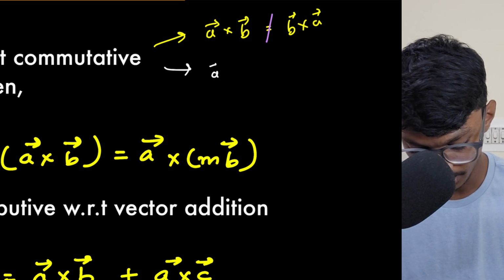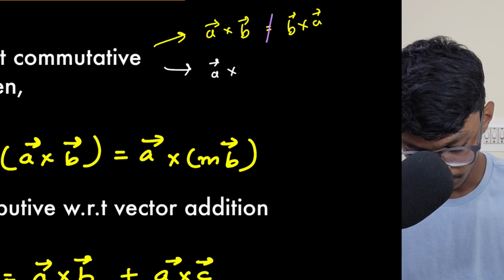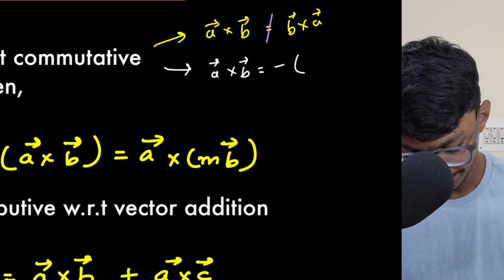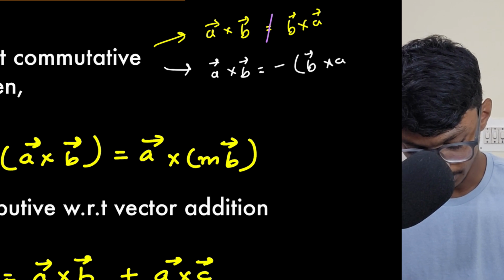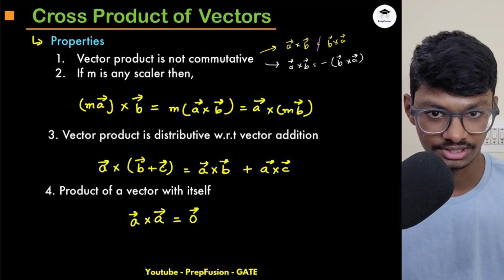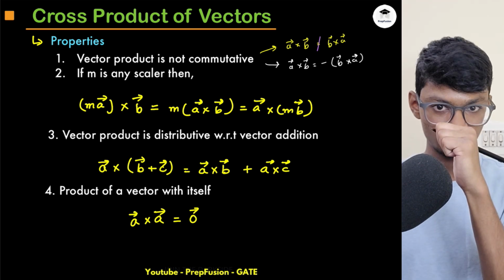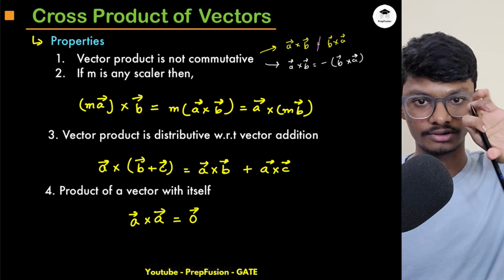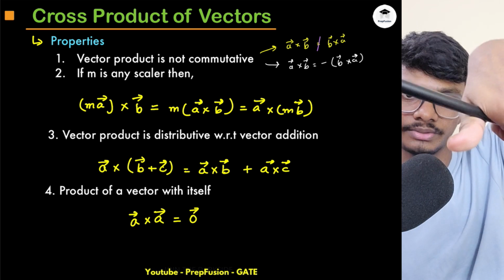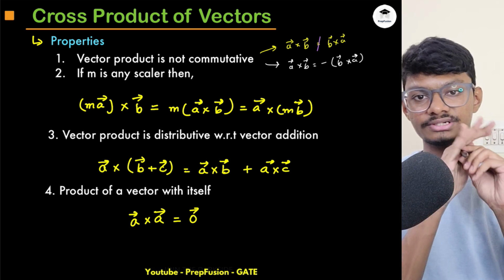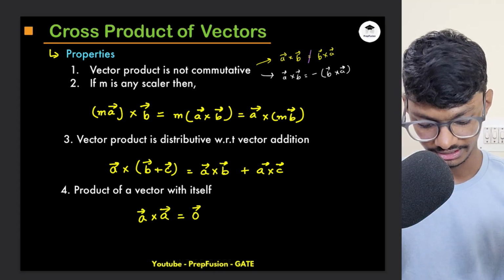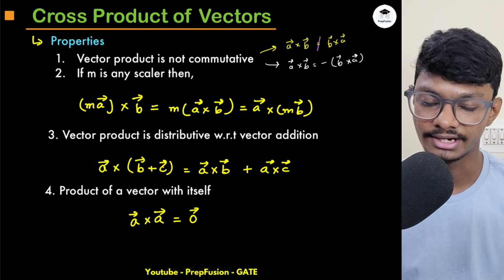The relation is that a cross b will be equal to minus of b cross a, which makes sense because it is in the opposite direction, right? Once I'm curling this way, it is coming outside from the screen, and if I'm curling this way, it is going inside the screen. So inside and outside, basically a straight line only, but in different directions. So there will be a negative sign involved.